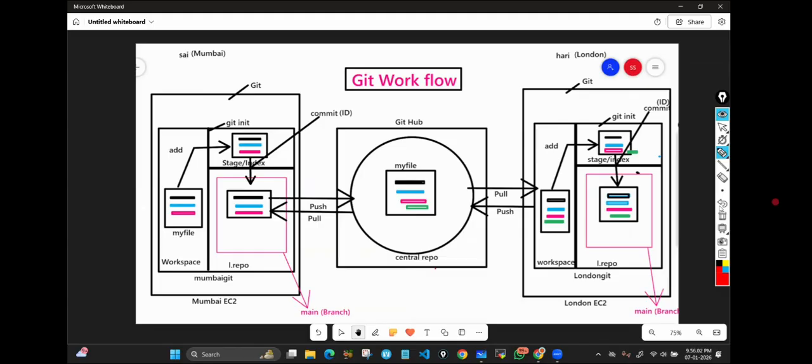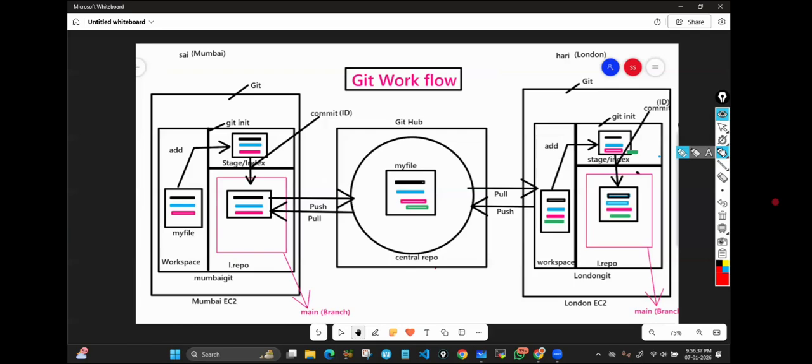Let's take an example of two people. One is Mr. Sai and the other is Mr. Hari. Sai is sitting in Mumbai, Hari is sitting in London. Just assume these two are working on one project, that is IRCTC. But their geographical locations are different.